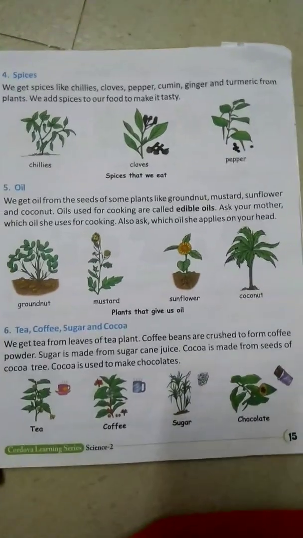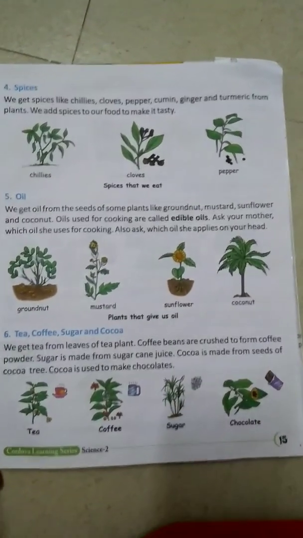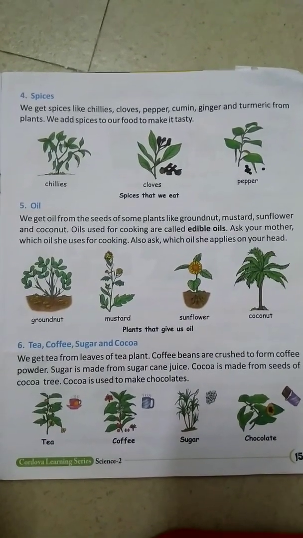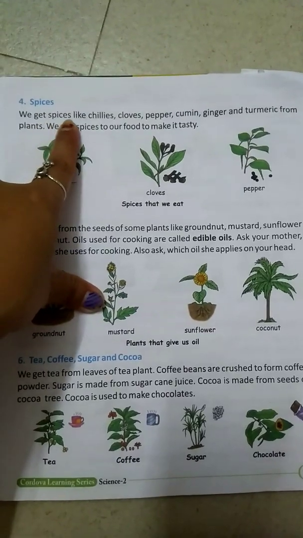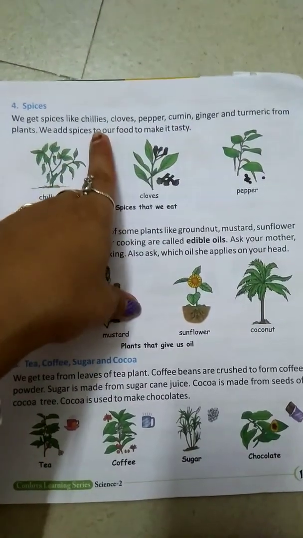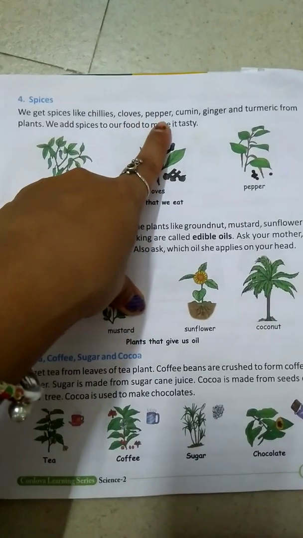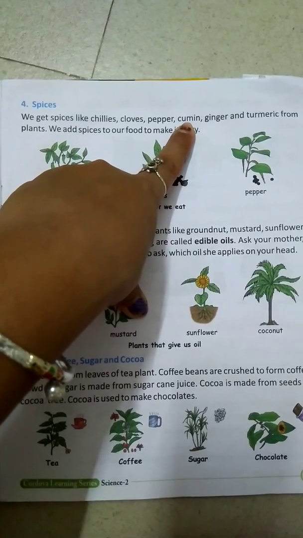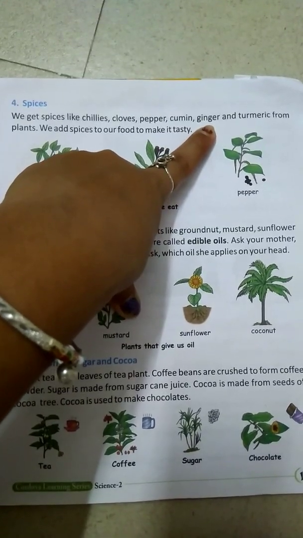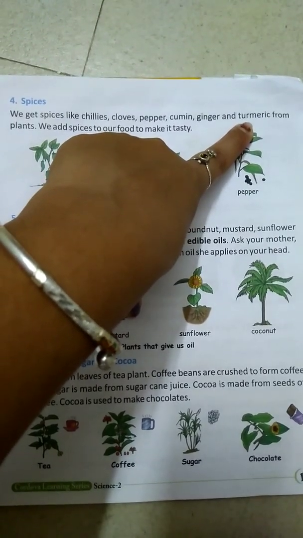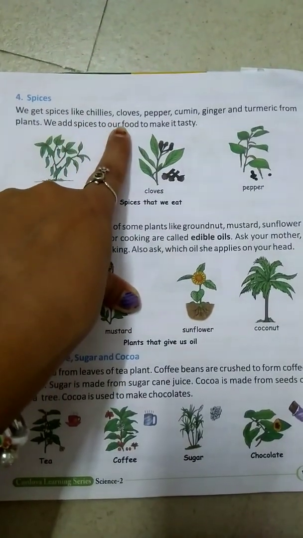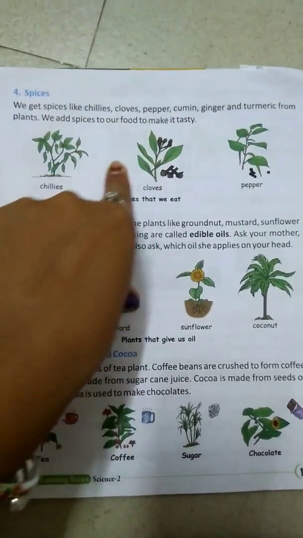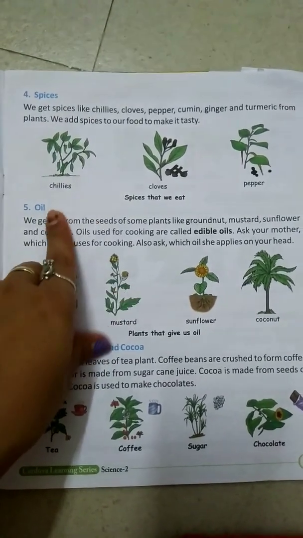Here are spices. Spices means whatever we use in the vegetables daily, like chili, cloves, pepper. We eat spices like chili, cloves, pepper, cumin. Chili means mirch, cloves mean long, pepper means kali mirch. Cumin means jeera, ginger means adrak and turmeric. Turmeric means haldi. From plants, we add spices to our food to make it tasty. We use all these types of spices to make our food tasty.